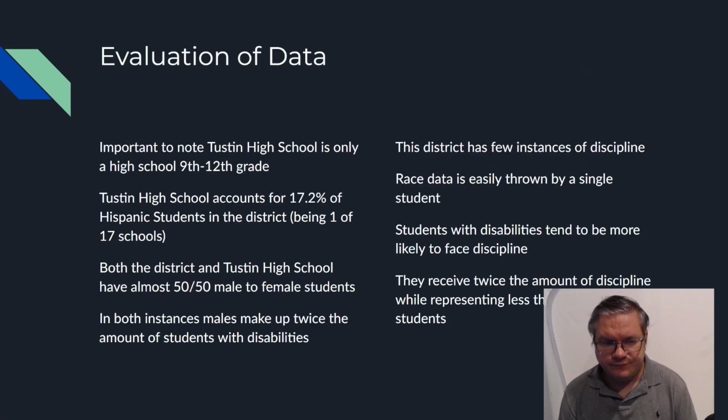So we're going to evaluate some data. It's important to note that Tustin High School is a high school only, so it consists of grades 9 through 12. Even though it is a high school, it still accounts for 17.2% of all Hispanic students in the district. Out of being one of 17 schools, that is a large portion. So this school is primarily focused on Hispanic students. I did find it really interesting that both the district and the school were pretty much at a 50-50 male-female ratio, so there's no big upset with that.